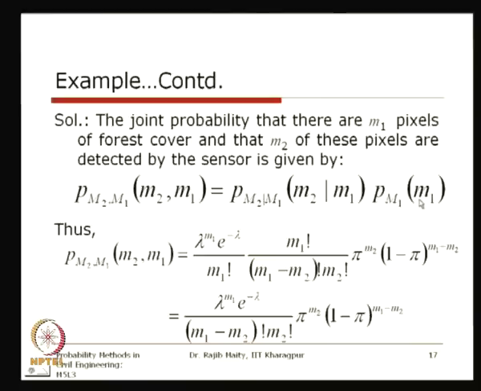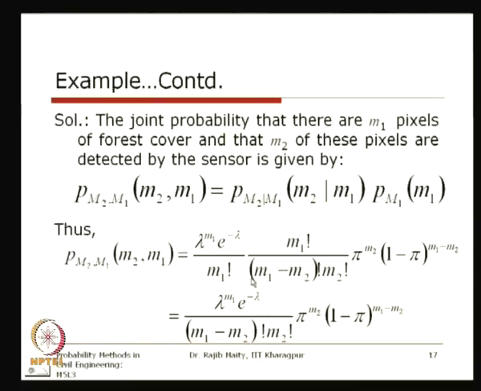So, both these pieces of information are available to us. We will just multiply them to get the joint distribution, which is lambda power M1 multiplied by e power minus lambda divided by M1 factorial, multiplied by the expression M1 combination M2, that is, M1 factorial divided by (M1 minus M2) factorial multiplied by M2 factorial, multiplied by pi, the probability of success, power M2, multiplied by (1 minus pi) power M1 minus M2.